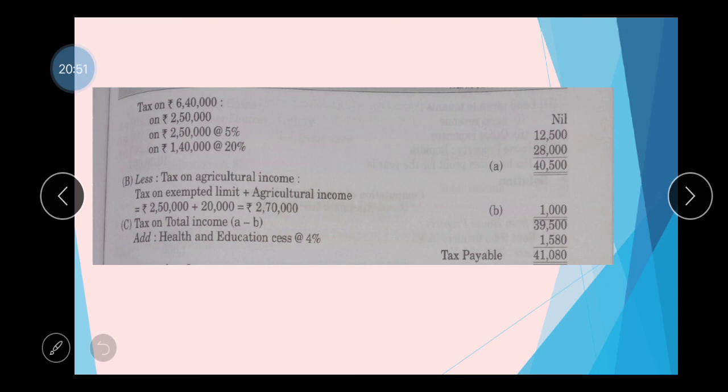So that's all about today's discussion, computation of tax liability of an assessee when the assessee has both agricultural and non-agricultural incomes. Hope it is clear to you. So we are winding up.